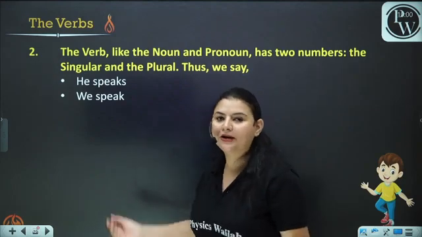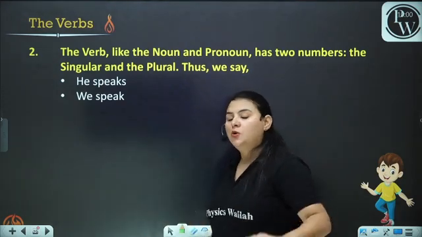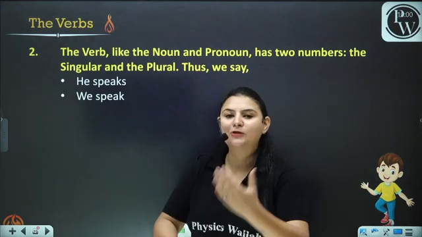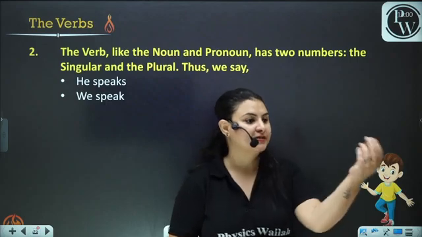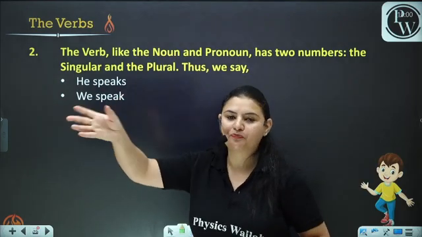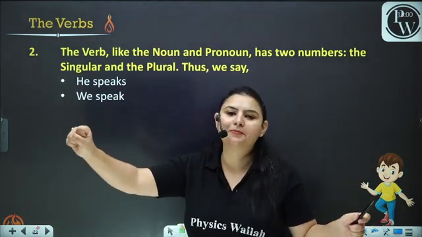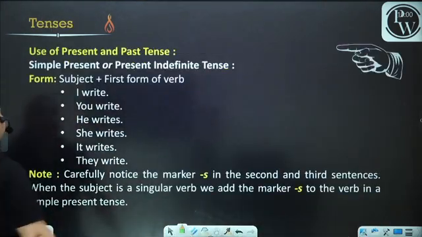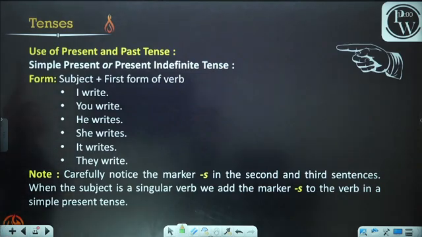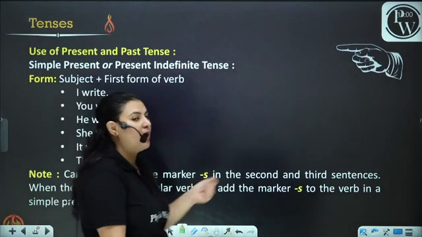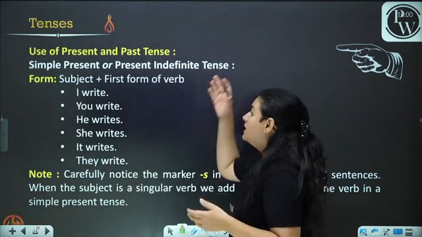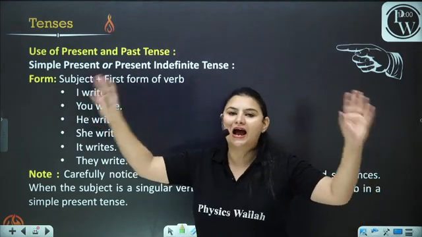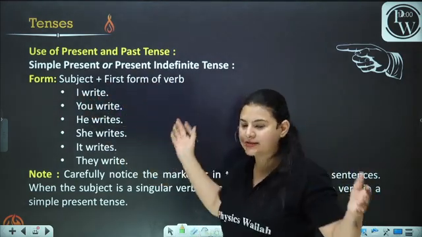I have already told you that. I've already made a chart also. Now you have to learn the chart. Okay, you have to just go through the chart time and again, so that you can understand how we have to choose that this is singular or this is plural. If it is clear to you, you'll never make a mistake in the usage of S and ES. Now, uses of present and past tense. First of all, we are going to talk about the present tense. Simple present or present indefinite tense, as I've already told you, there is no difference between simple and indefinite. Okay, it is the same.